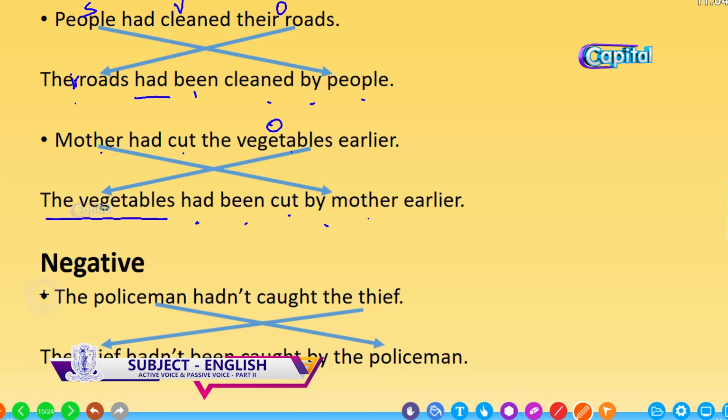And when using negative, we should add not to had. The policeman had caught the thief. Who? The policeman. What had he done?